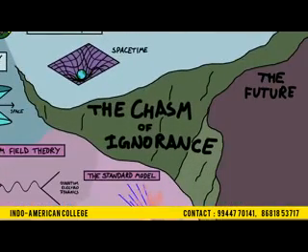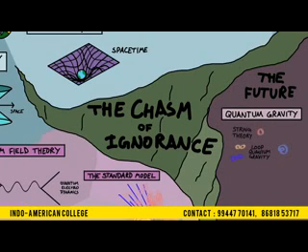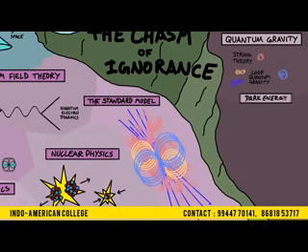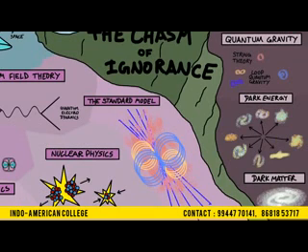One day in the future we hope to close this chasm and come up with a theory of all of physics. We call it quantum gravity, and there are many attempts to do this. Some examples are string theory or loop quantum gravity, and there's many more. But quantum gravity isn't the only thing we observe but don't understand. There are also the major puzzles of dark energy and dark matter, which seem to make up 95% of the